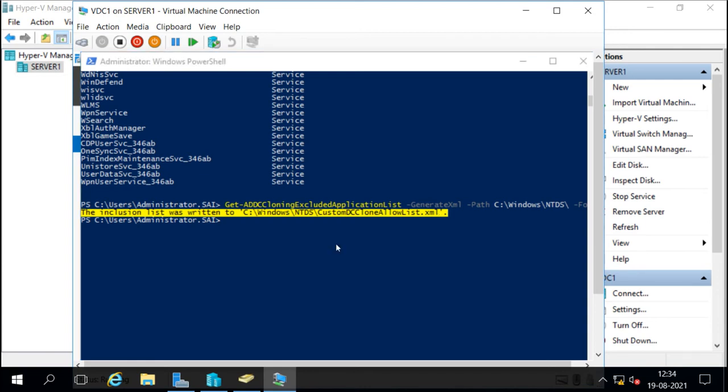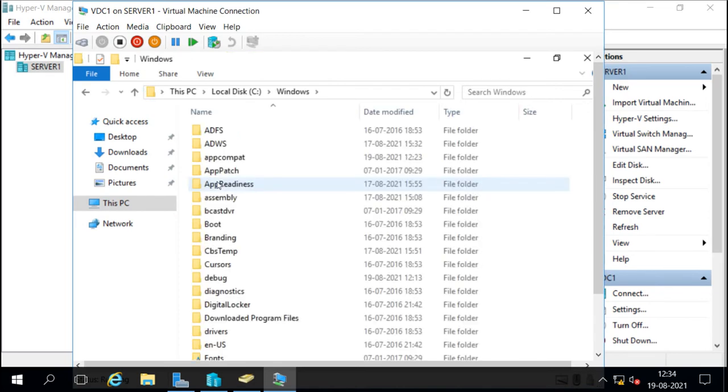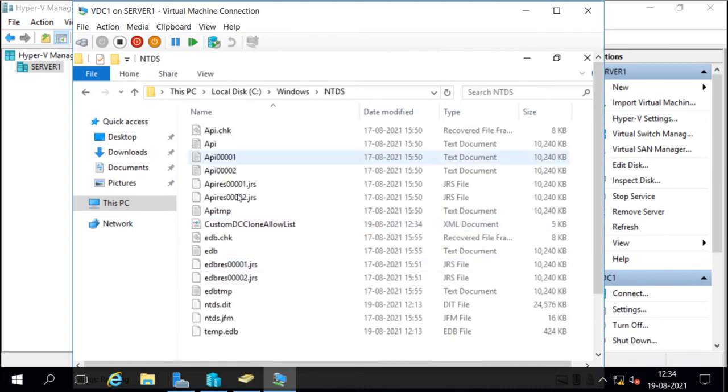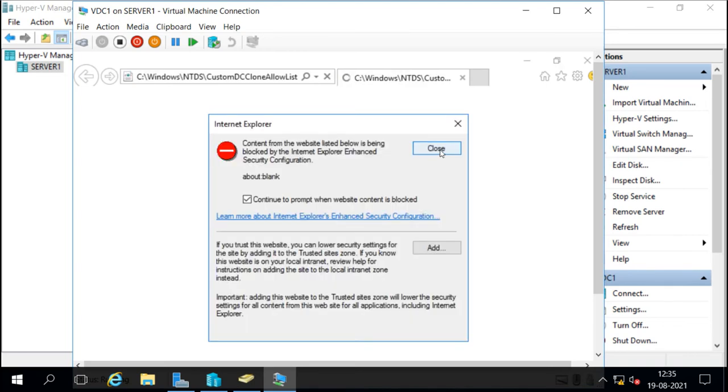We can verify that. We can go to C drive, Windows, under the NTDS folder, and there we can see the custom DC clone allow list file, and it is an XML file, and in that we have the list of apps which we want to allow for cloning.